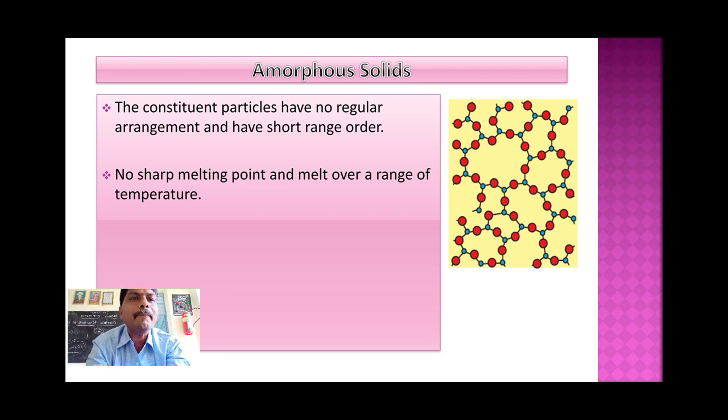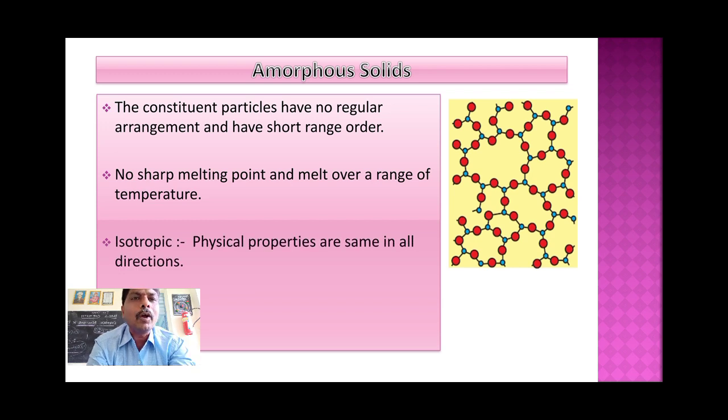It has no sharp melting point and melts over a range of temperature. Next point, isotropic. Isotropic means physical properties are same in all directions. In crystalline solids, different properties in different directions, that phenomenon is called anisotropy. This phenomenon is called isotropy.